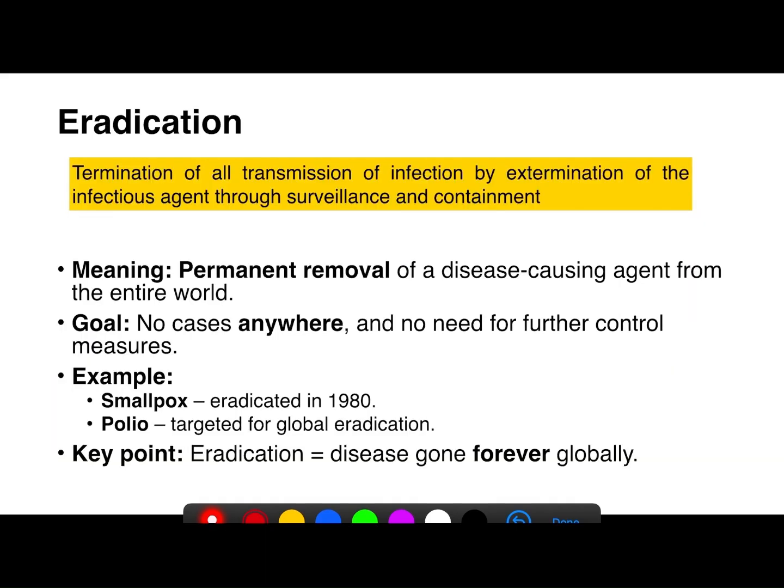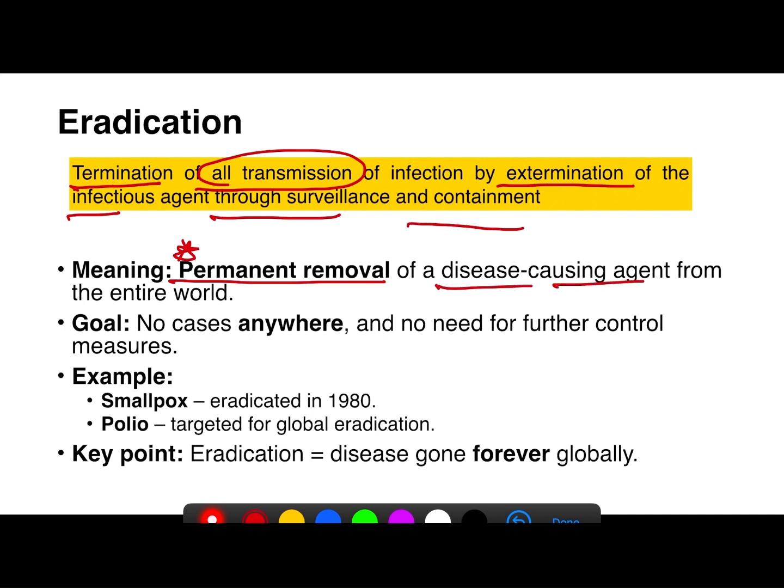Coming to eradication, the definition says that it is the termination of all transmission of infection by the extermination of the infectious agent through surveillance and containment. It means in eradication, there is a permanent removal of any disease-causing agent from the entire world.